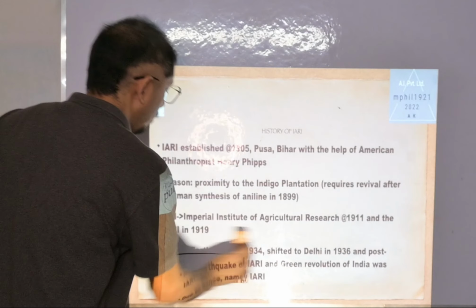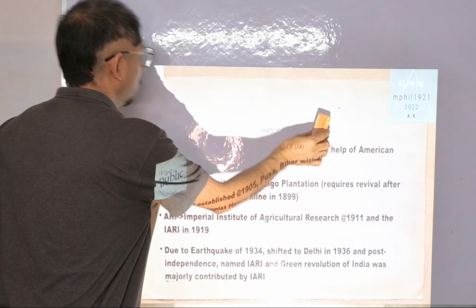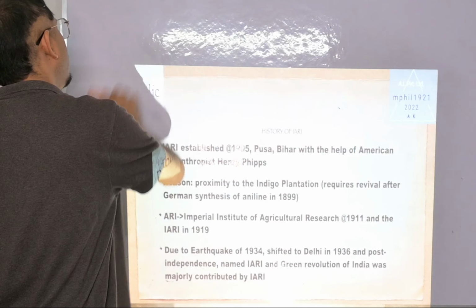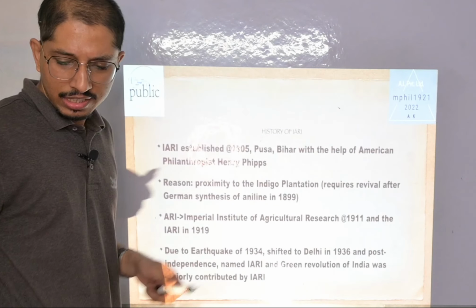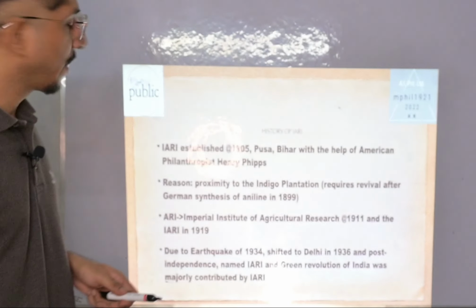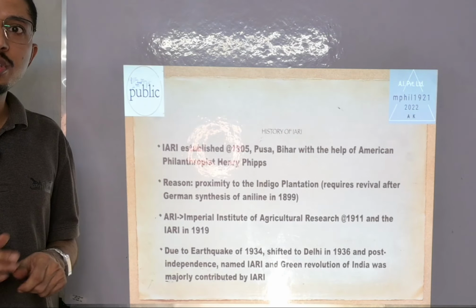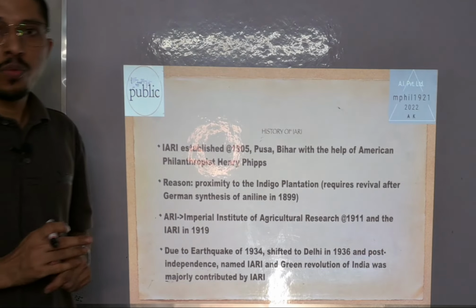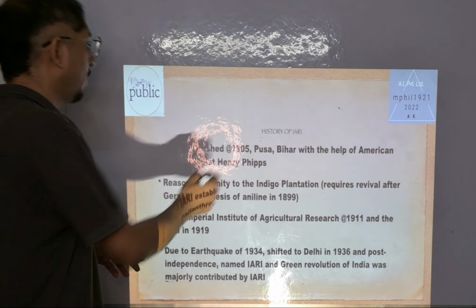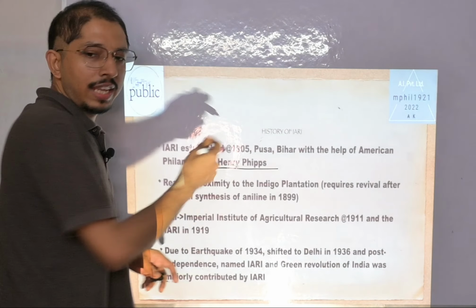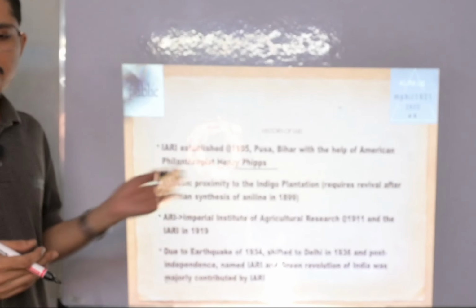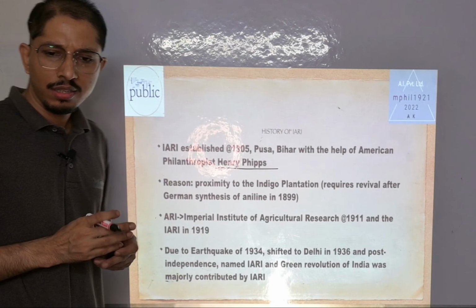Now this is the history of the Indian Agricultural Research Institute, which is right now located in New Delhi. The Indian Council of Agricultural Research is also headquartered at New Delhi. The Indian Agricultural Research Institute was first established in Pusa, Bihar, with the help of American philanthropist Henry Phipps. He was the guest of Lord Curzon's wife. There is a story behind it, but we do not get into that.